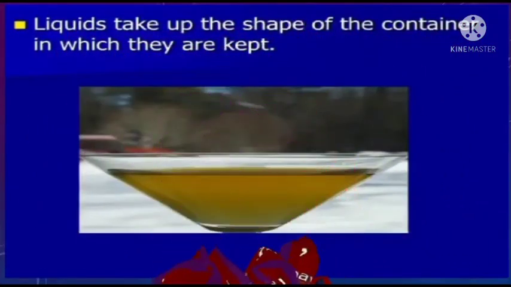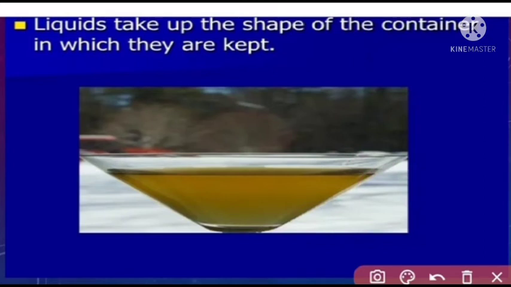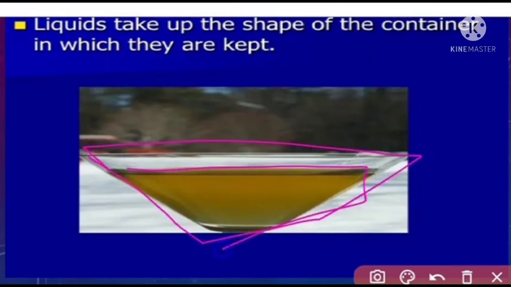Then a liquid takes up the shape of the container in which it is kept. We have already discussed this. For example, in a V-shaped container, the liquid also exhibits a V shape. Therefore a liquid does not have a proper shape.